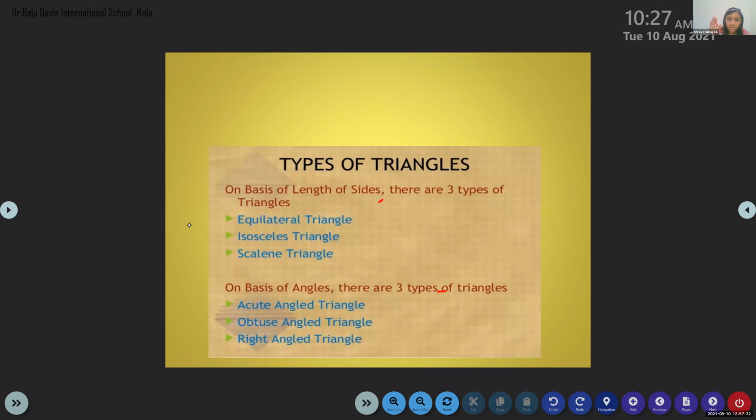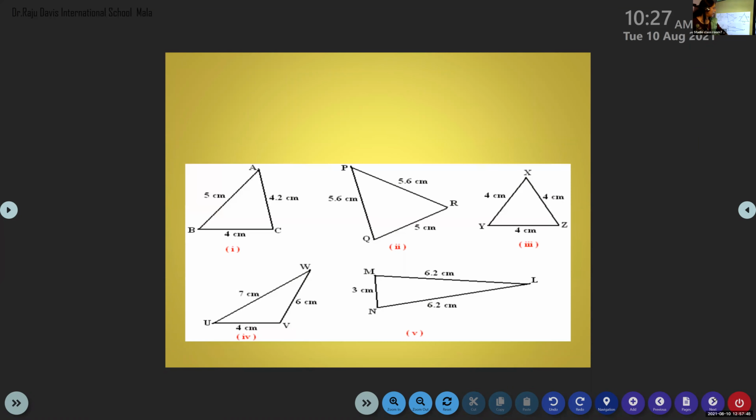Ma'am, so we have to write this page? You have to write this. You want to write? No. Then write, no worries. Ma'am, we have already written this, right? We have already written. So why do you need to write? Okay, enough. No need of writing that.